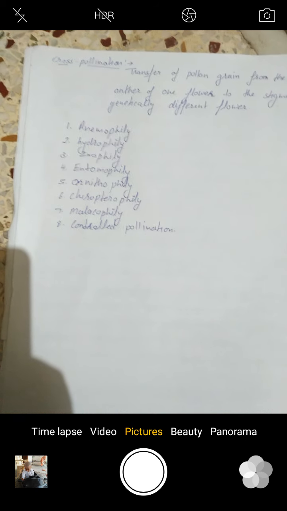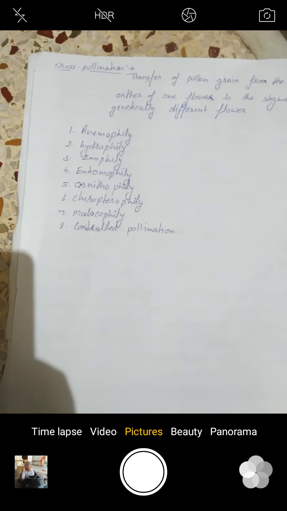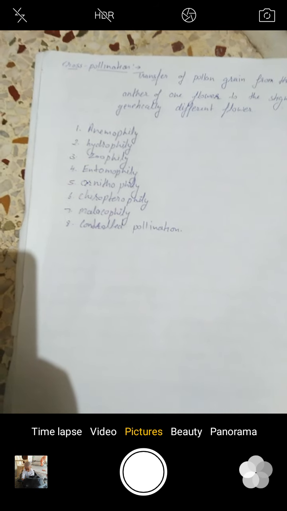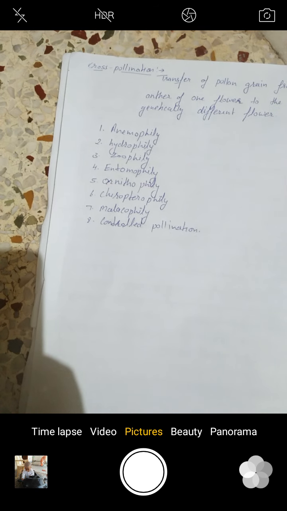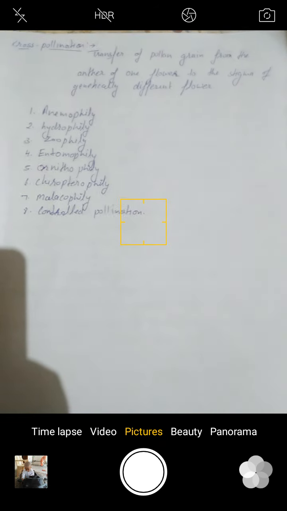Pollen grains are produced in very large number. Anemophily is highly wasteful as it is non-directional. Stigma is hairy. Pollen grains are dry, smooth, non-sticky and unwettable. These are the characteristics of anemophily.